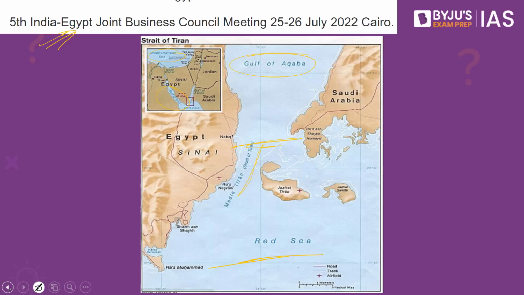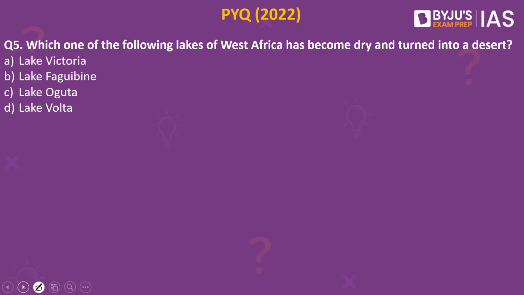This is the kind of question that they may also ask you in the map based questions in the UPSC preliminary examination. Now let's look into the next practice question. Which one of the following lakes of West Africa has become dry and turned into a desert? Lake Victoria, Lake Faguibine, Lake Oguta, Lake Olta.